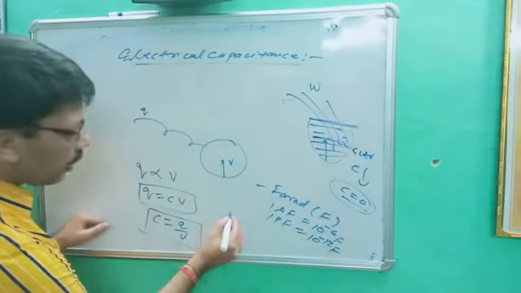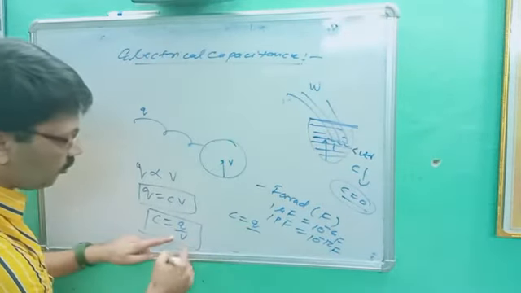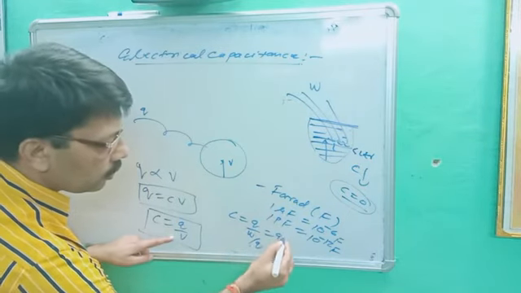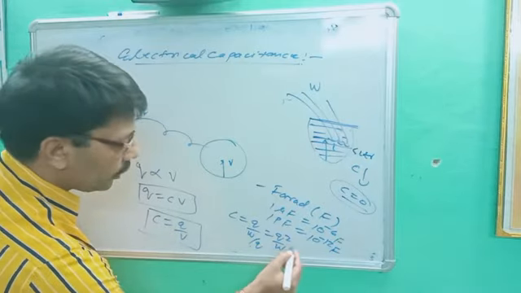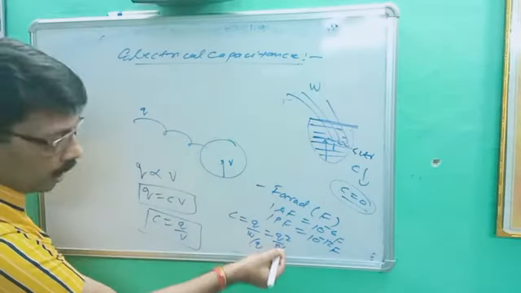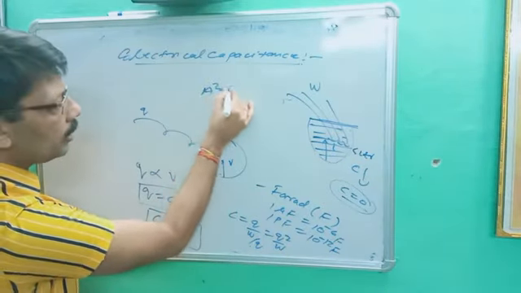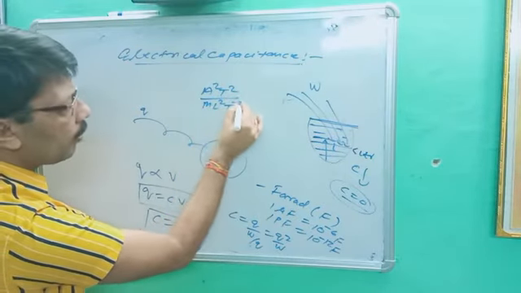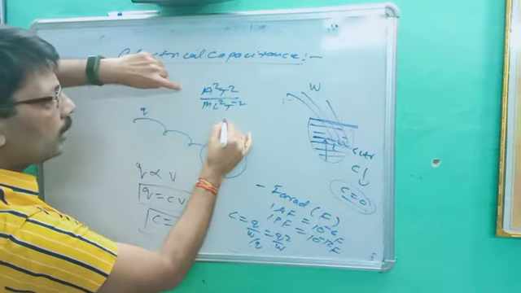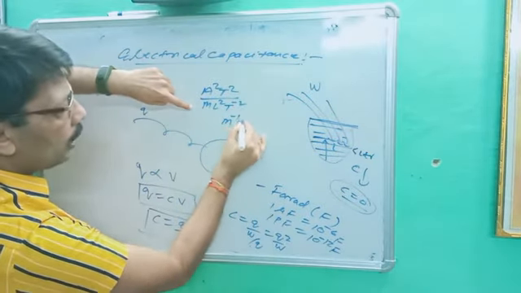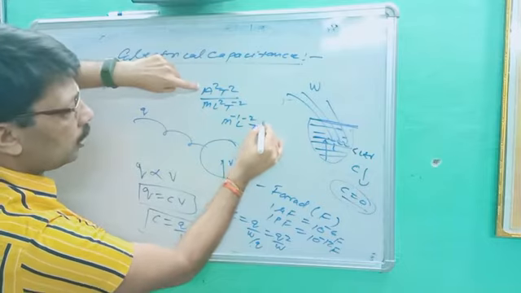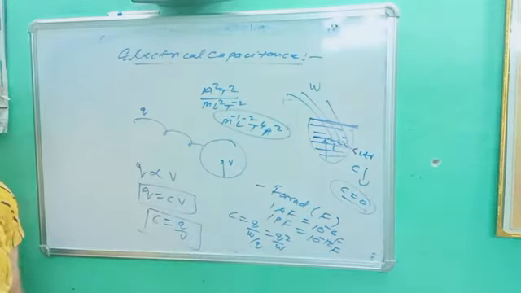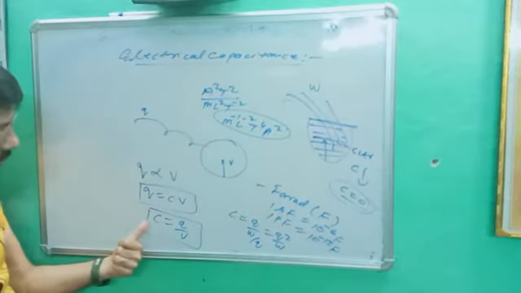Its dimensional formula: C is equal to Q upon V. V is equal to W upon Q, so Q goes up: Q square upon W. Q is equal to IT, so we get A square T square divided by W. W is M L square T power minus 2. So we get M power minus 1, L power minus 2, T power 4 and A power 2. This is the dimensional formula for electrical capacitance.